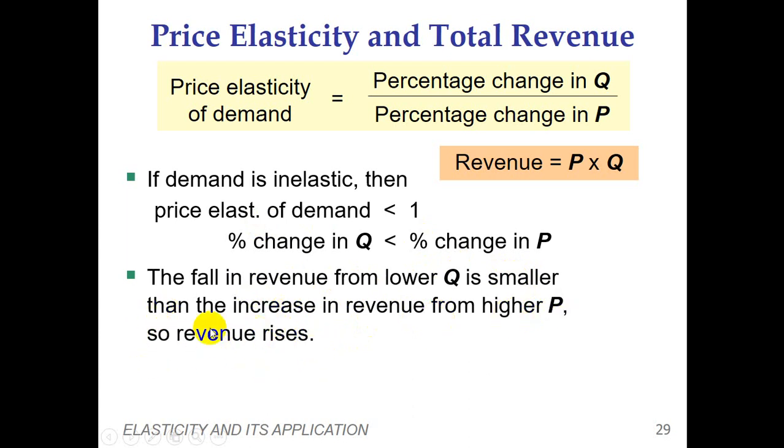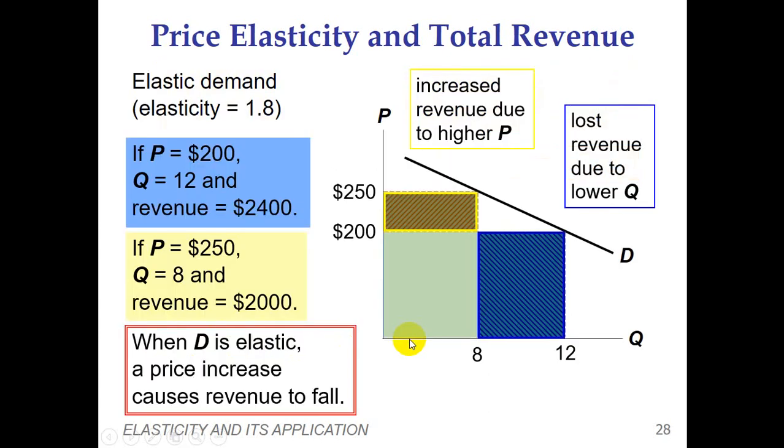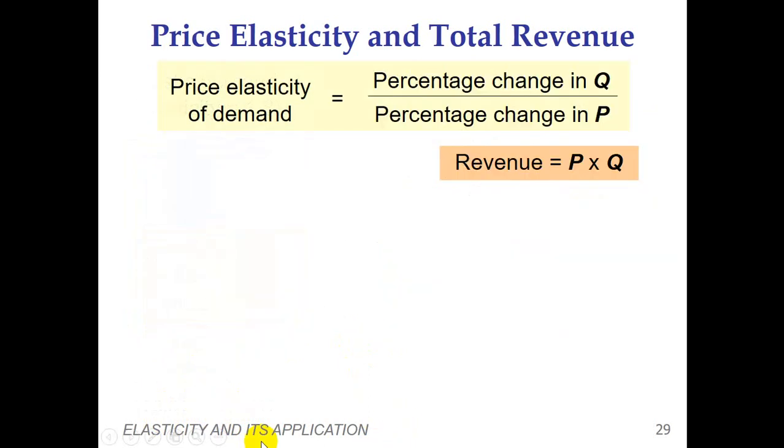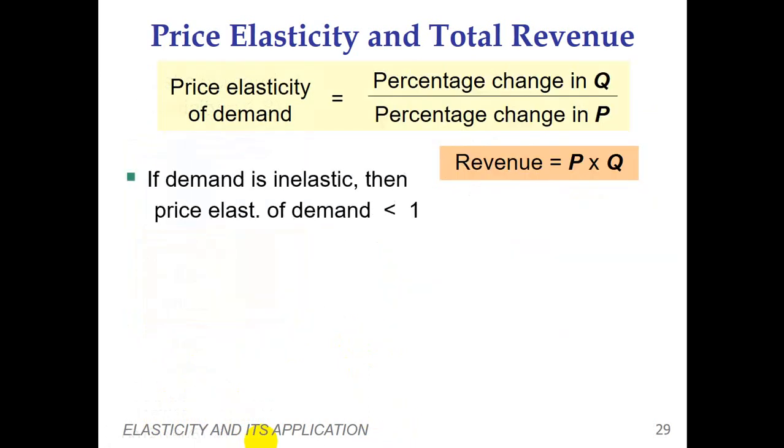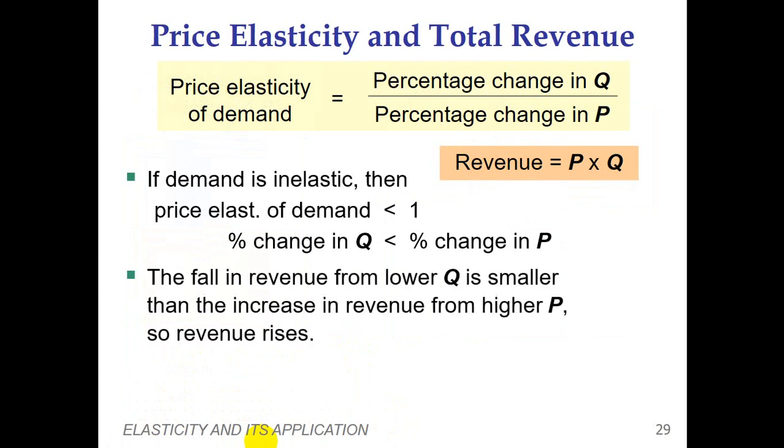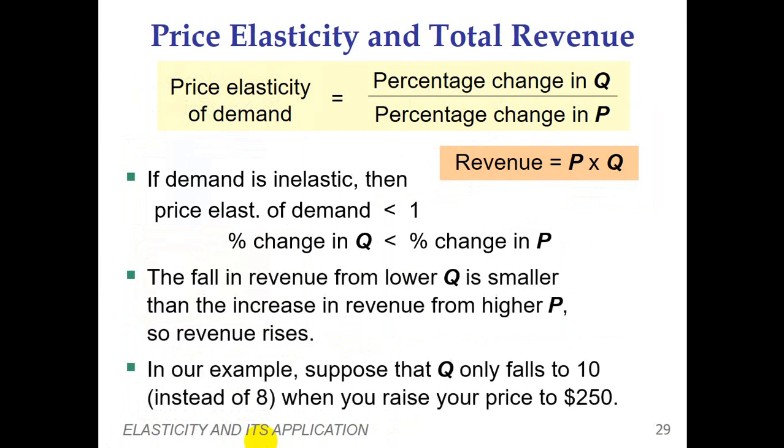So when goods have the characteristic of inelastic demand, the seller's revenue is going to increase, or in the case of an elastic demand curve, the seller's revenue is going to decrease. So when the goods have the characteristic of inelastic demand, the increase in prices gives the seller more revenue.